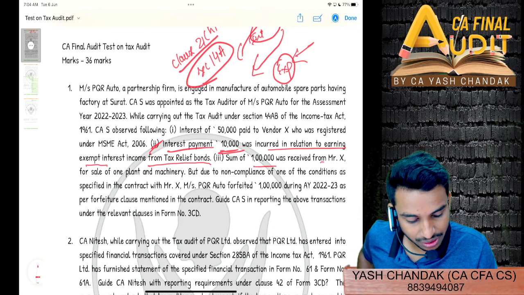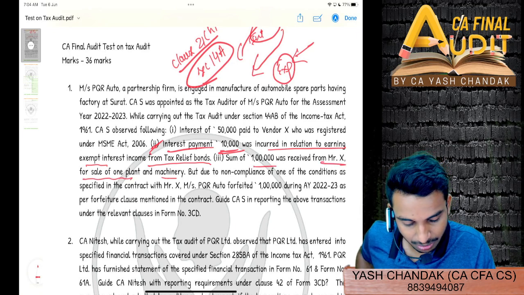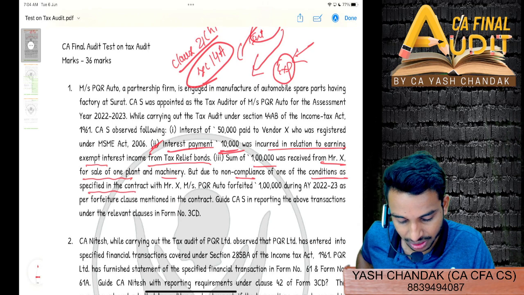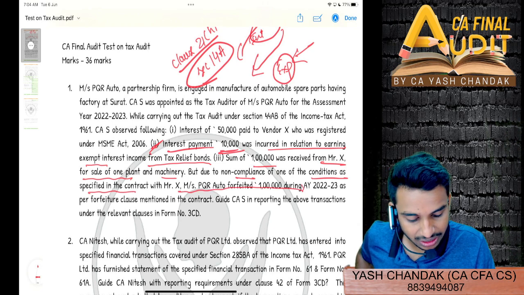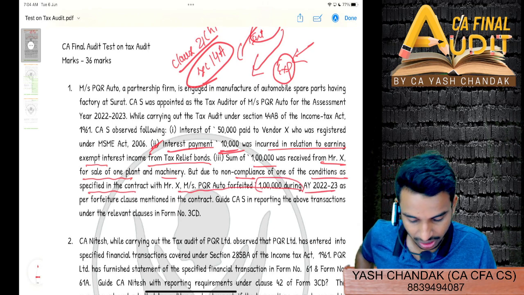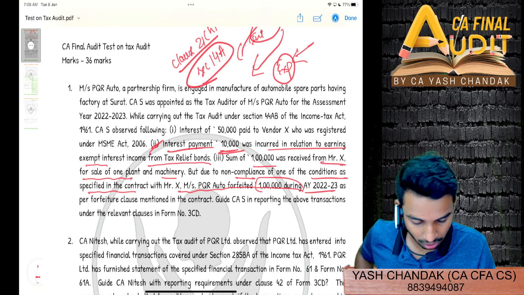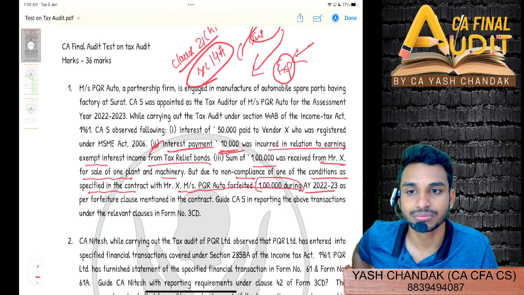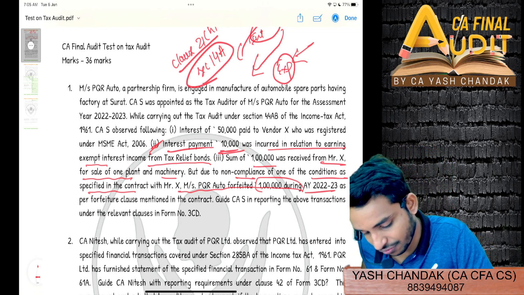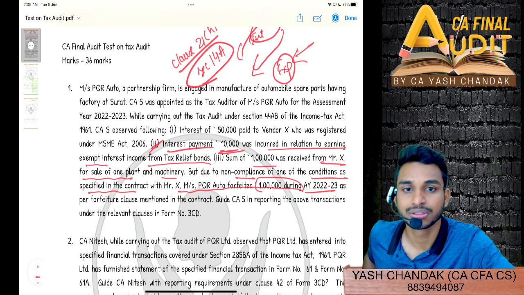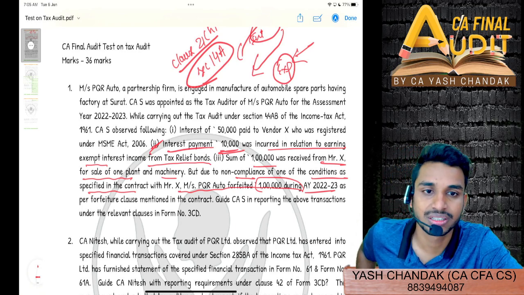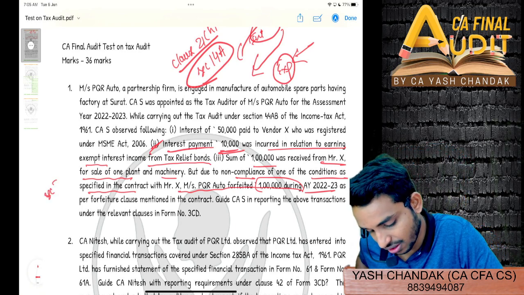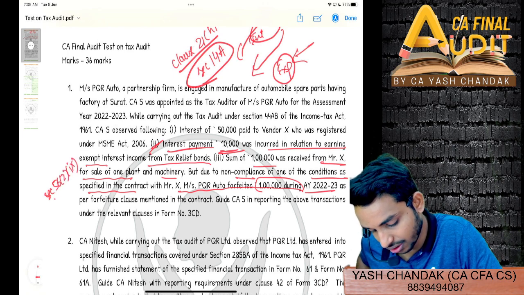Then a sum of 1 lakh was received from Mr. X for sale of one plant and machinery, but due to non-compliance with one of the conditions specified in the contract, he forfeited this 1 lakh during AY 2022-23 as per the forfeiture clause mentioned in the contract. So it is deemed to be income. Under which section first of all? Section 56(2)(ix), correct, exactly.